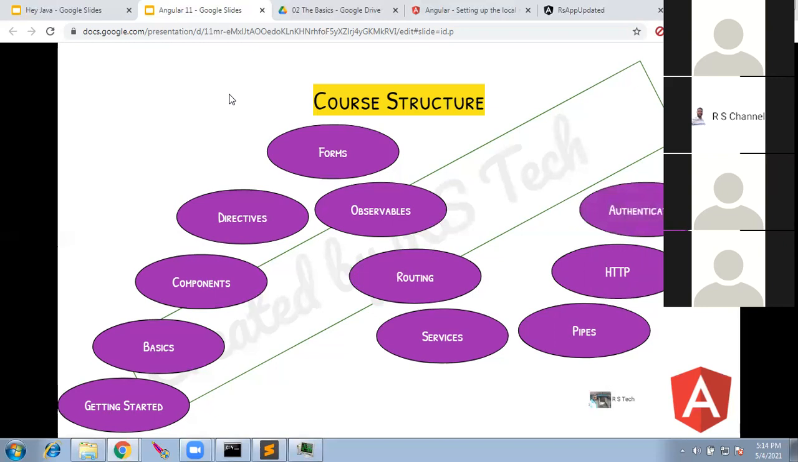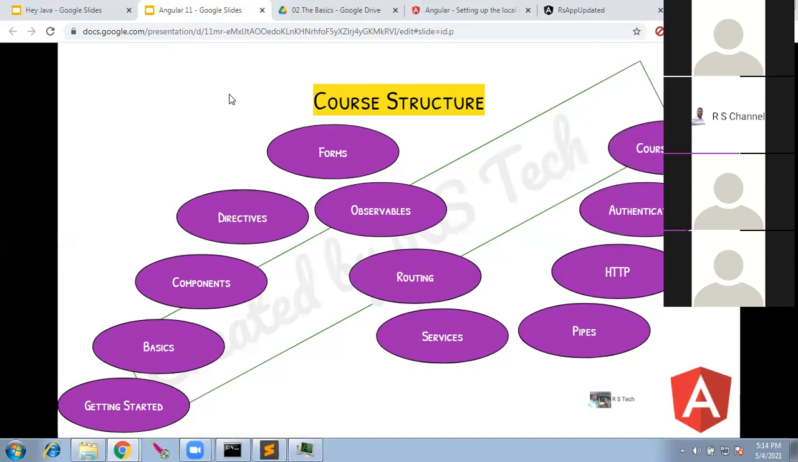Then we'll cover one of the very important parts of Angular: how to authenticate our application. We should not allow any non-authenticated user to just access the pages. Since it's all open, we should not allow them to access it. So we'll see how to authenticate using guards. We have something known as guards. We'll go over that.